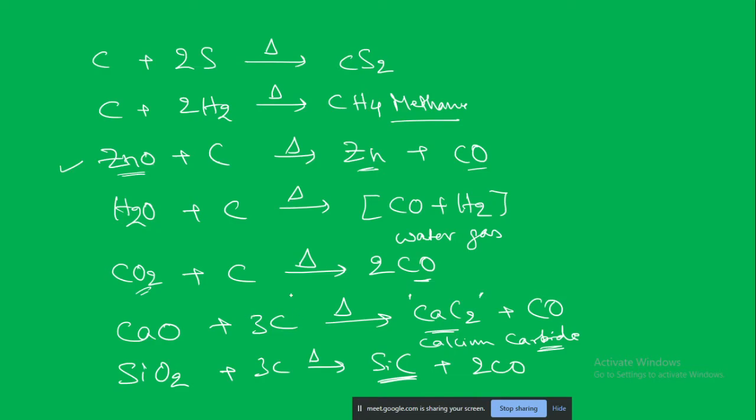Sir, through silicon carbide, can we cut glasses? Yes, definitely, we can cut glass with silicon carbide. It means silicon carbide has all the properties of diamond because it is the hardest, as you said. It is not like all properties of diamond, no, because diamond is a pure form of carbon. But here you can see the formula says silicon and carbon.